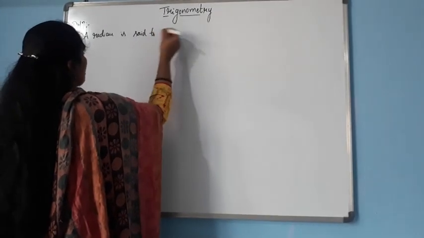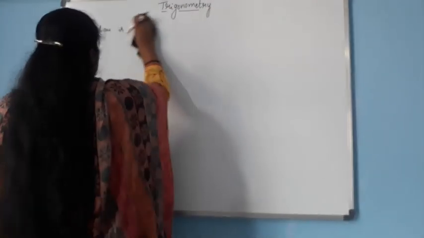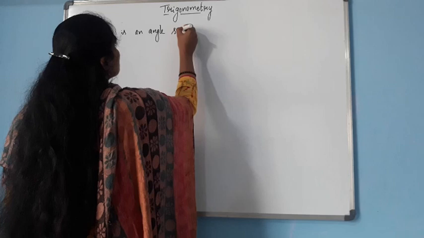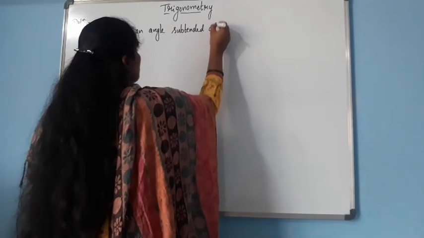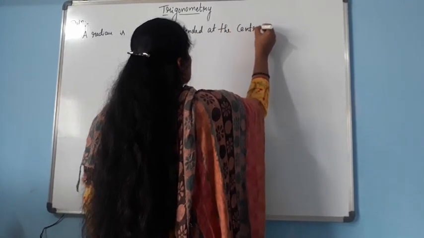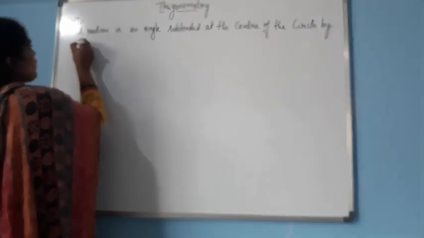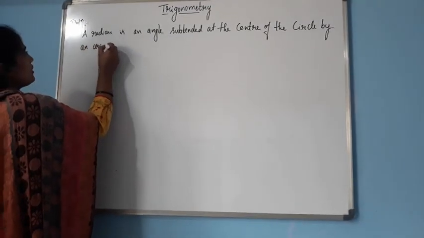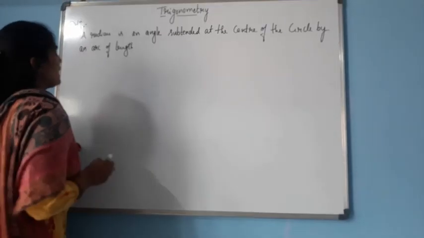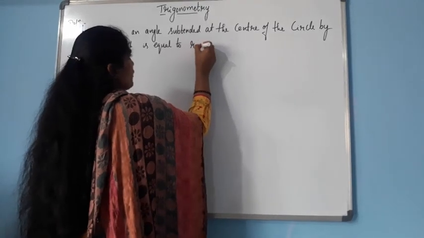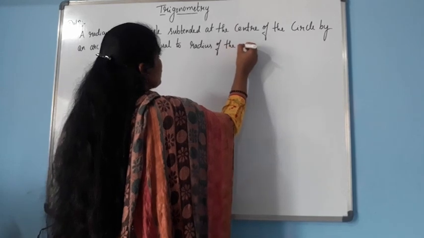A radian is an angle subtended at the center of the circle by an arc of length equal to radius of the circle.